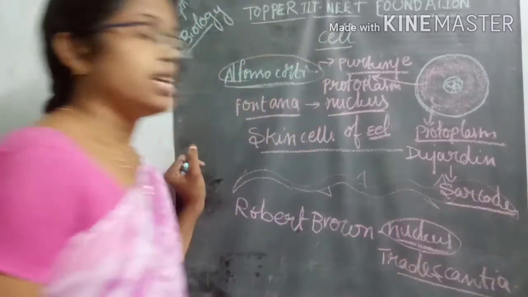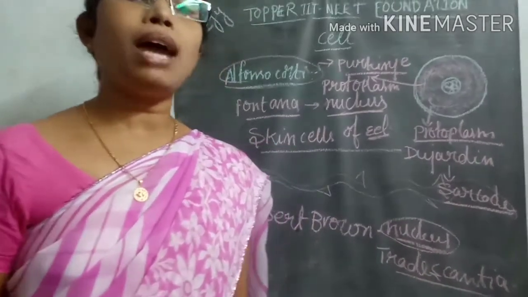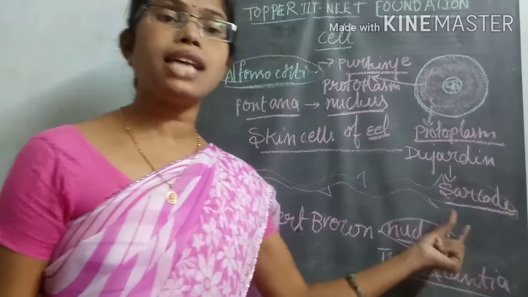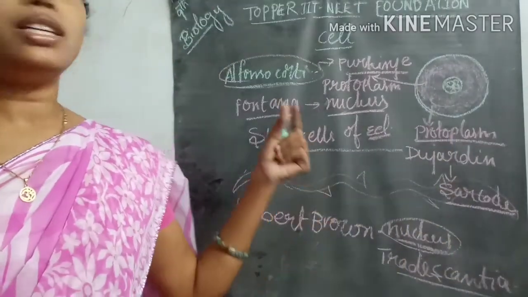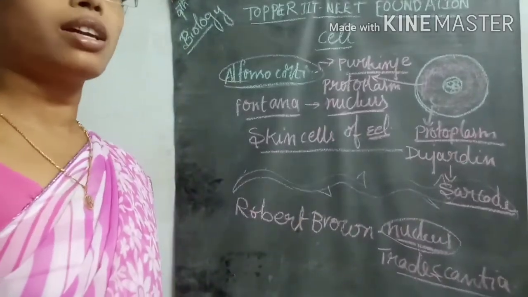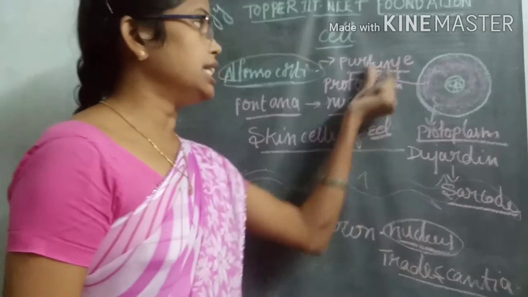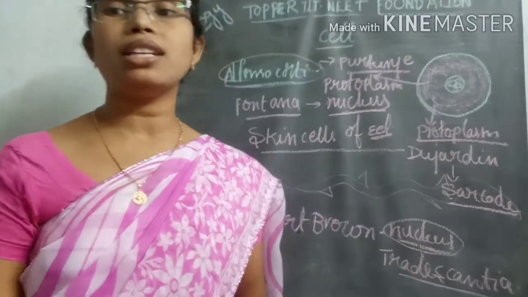What is the term? Sarcode. So Dujardin named the living matter in the cell sarcode, and Purkinje, who observed the same living matter, termed it protoplasm.